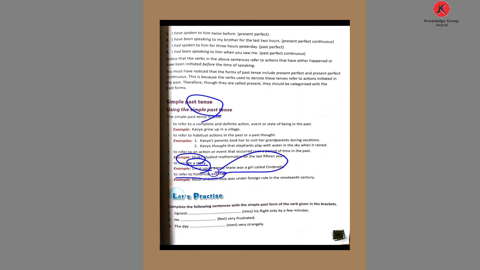To refer to a historical event, we use this tense: most of South Asia was under foreign rule in the 19th century. It means we talk about our history or historical events. That time we use this tense.